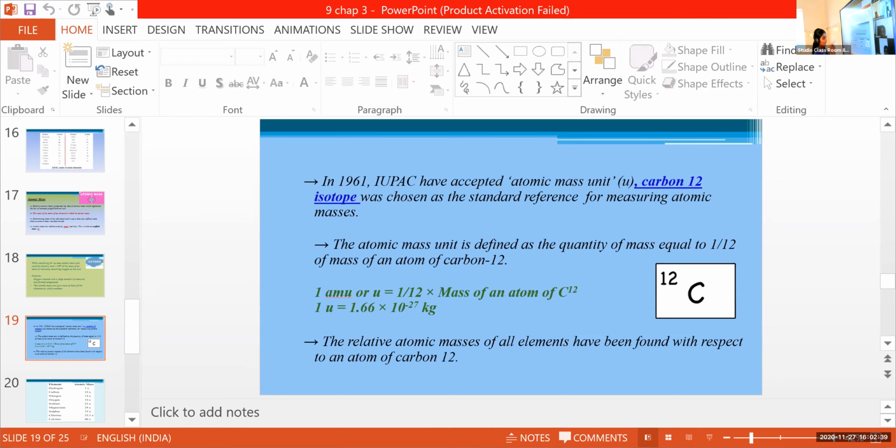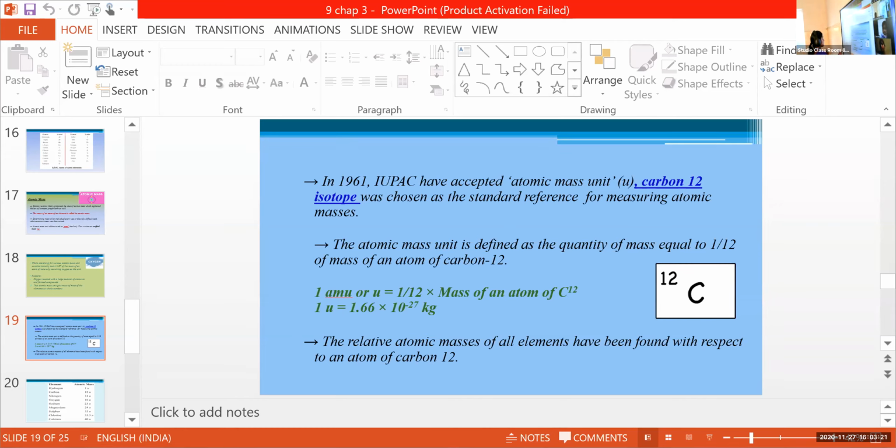Yeah, so 1 AMU or U is equal to 1 by 12 into the mass of an atom of carbon 12, okay? And that is equal to 1.66 into 10 raised to minus 27 kilogram, okay? Using this standard reference carbon 12, the relative atomic masses of all elements have been found with respect to an atom of carbon 12. By use of the mass of an atom of carbon 12, we are able to find out the relative atomic masses of all other elements. Okay? Clear?